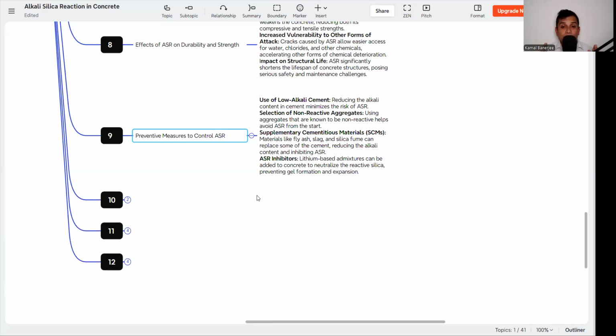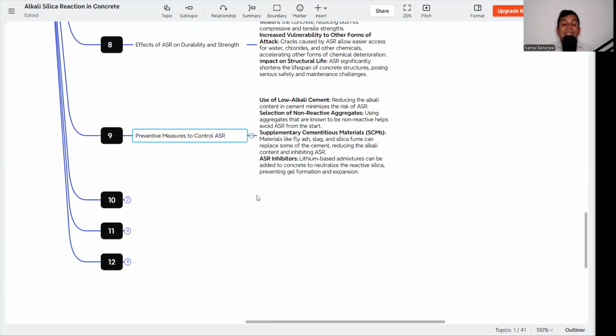Then there is the supplementary cementitious material that we also need to use in the concrete, which also helps to reduce the chances of ASR. Materials like fly ash, slag and silica fume can replace some of the cement, reducing the alkali content and inhibiting ASR.